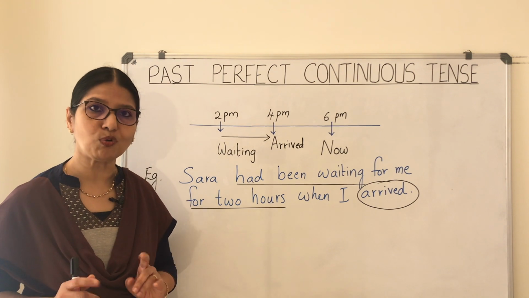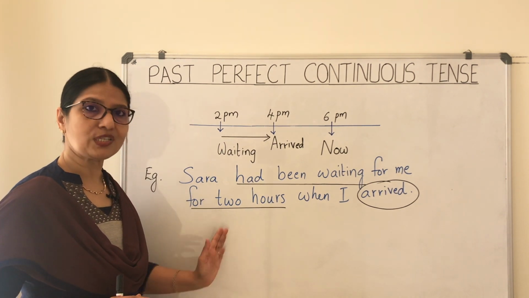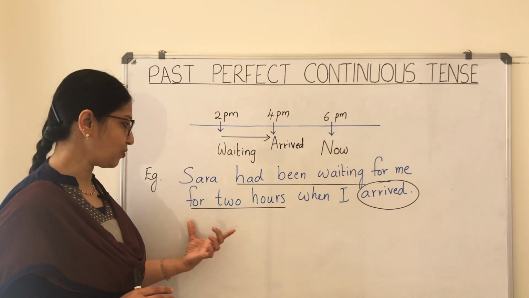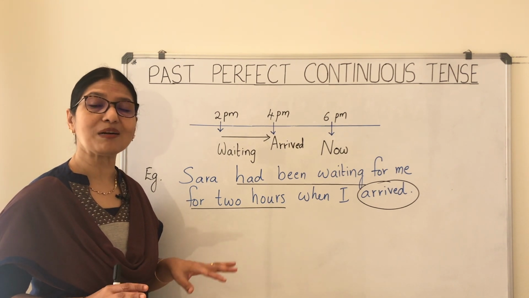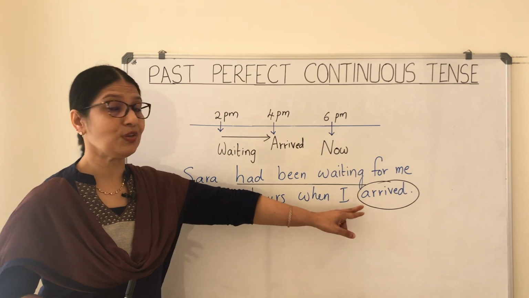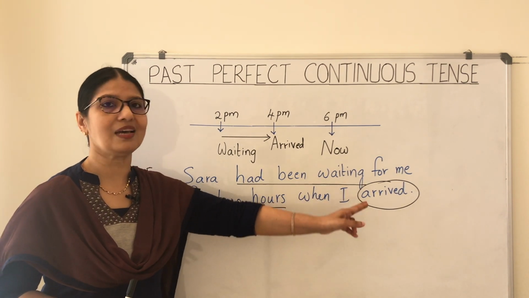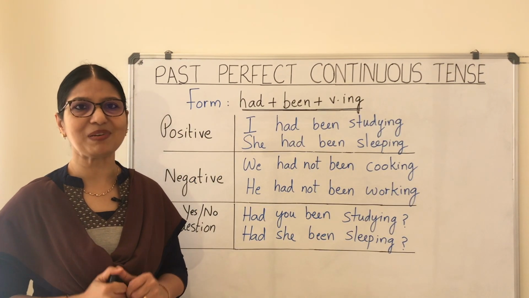And please note 2 points. Usually we mention the duration of the action when we use the past perfect continuous tense. That's why you have the time phrase here, for 2 hours. And it's usually combined with the simple past tense. Here you can see that the other verb is in simple past tense, I arrived. The formation of this verb tense is extremely easy.